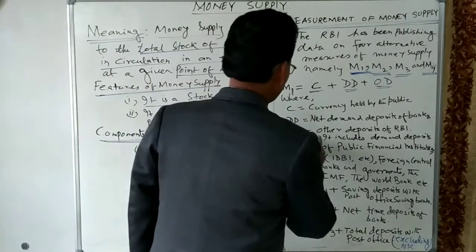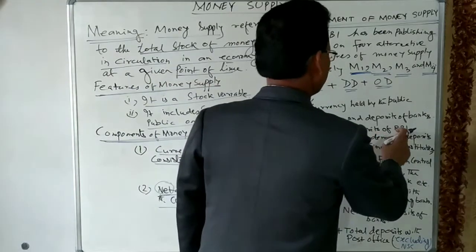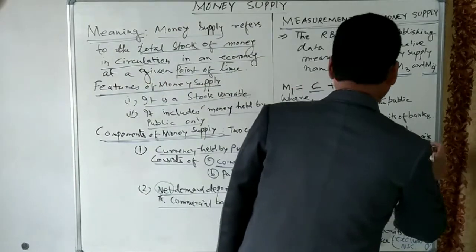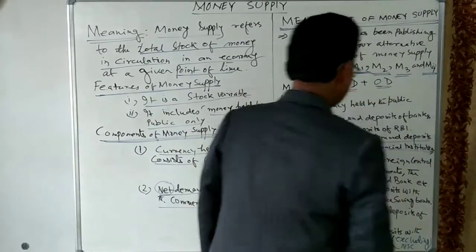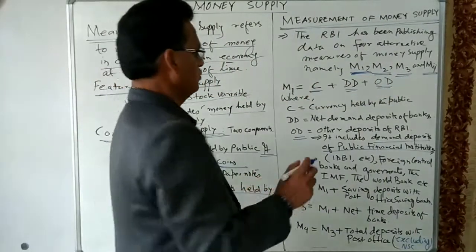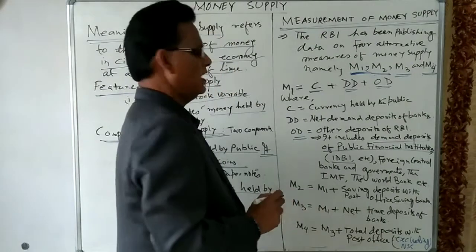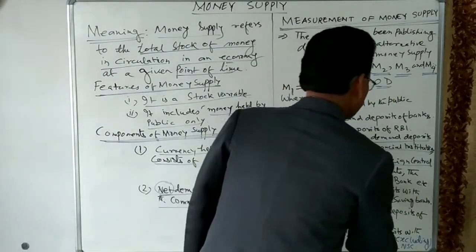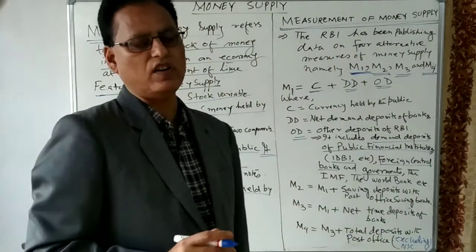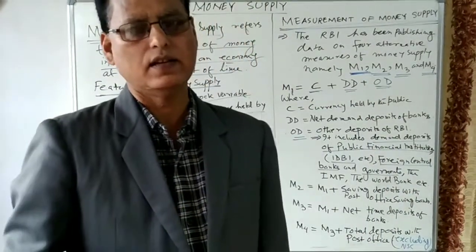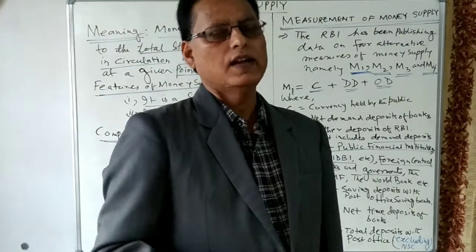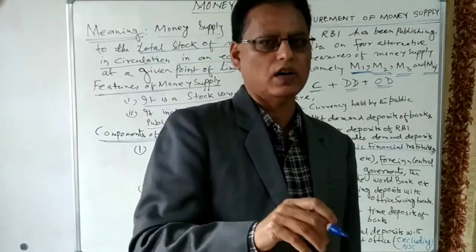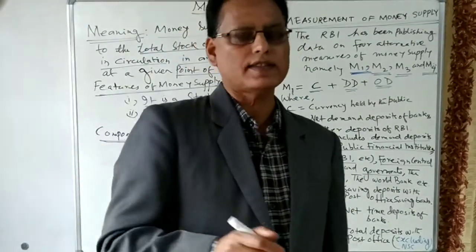Here I have written OD, other deposits of Reserve Bank. It includes demand deposits of public financial institutions such as the Industrial Development Bank of India, then foreign central banks and governments. Foreign central banks also deposit their money into the central bank of our country, the Reserve Bank of India.